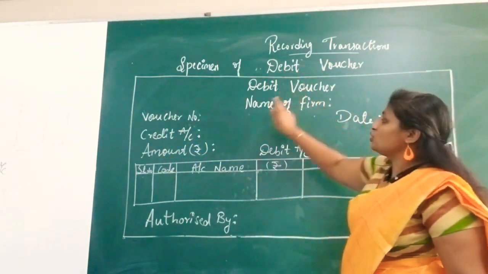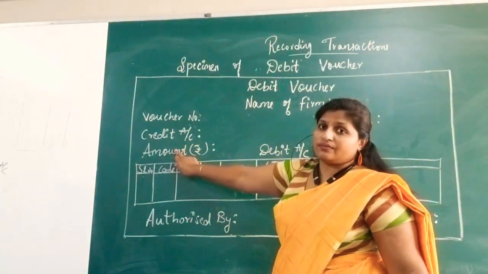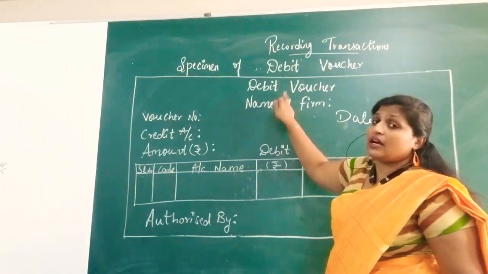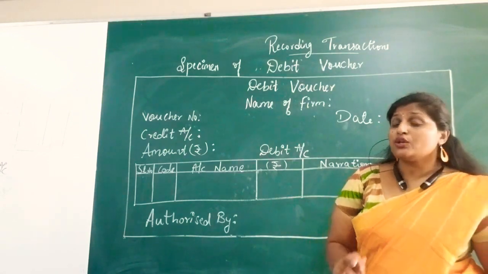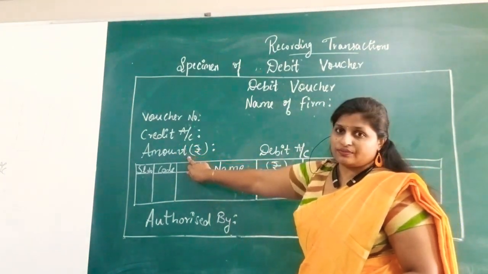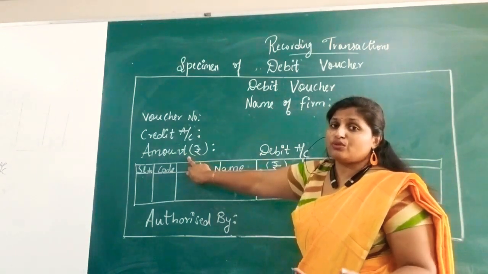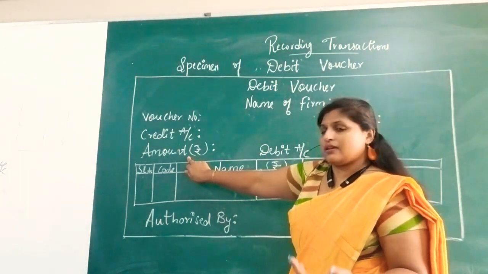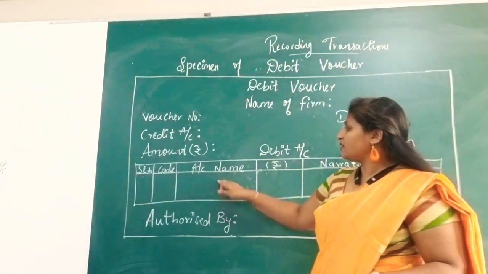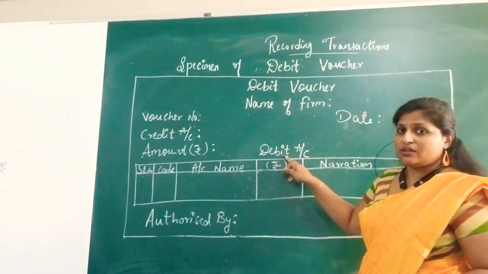In a debit voucher you will write the credit account number. Remember carefully: when they ask you to prepare a debit voucher, you will mention here the credit account and amount. What is the total amount that they are going to spend, or the exact amount in that particular transaction. And here it is the debit account.